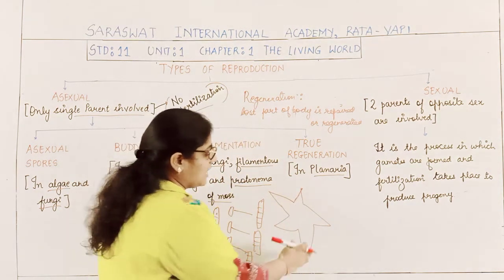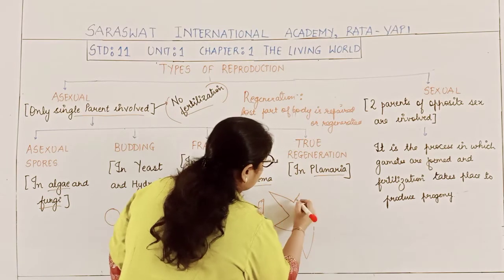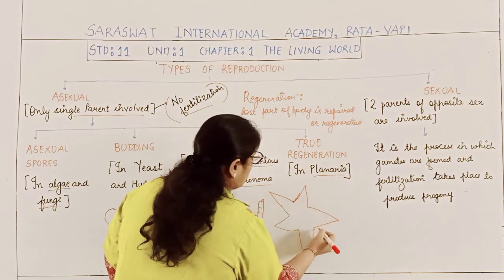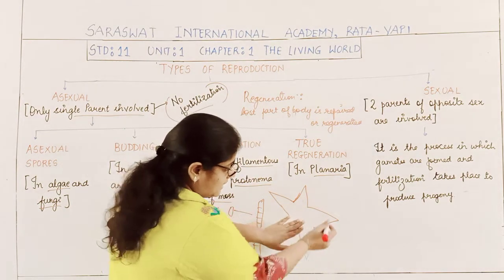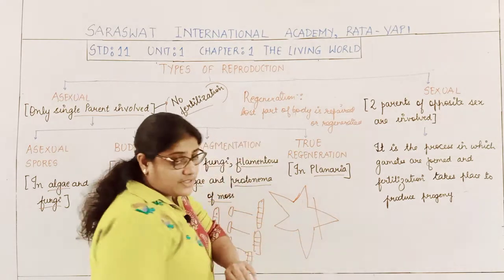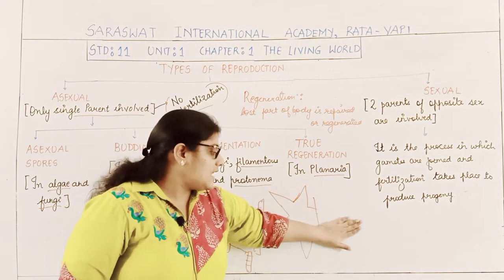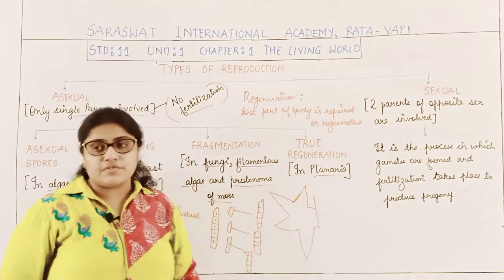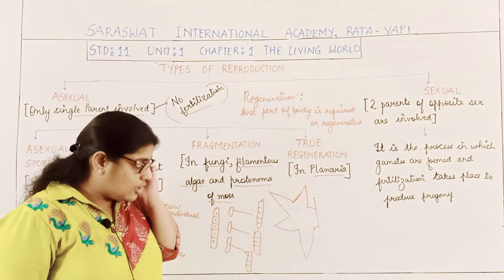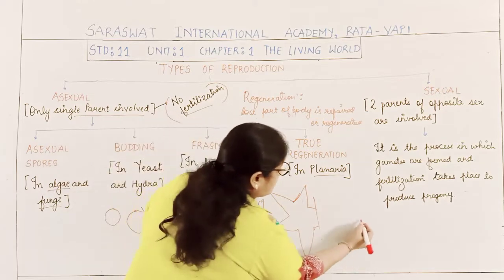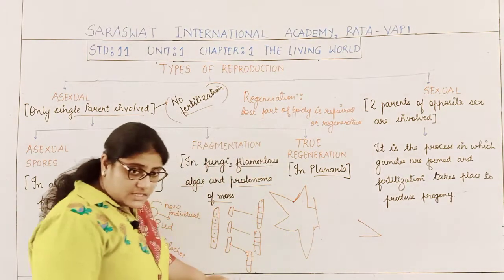This is a starfish. Now suppose this arm of the starfish has been lost. So this is the lost arm of the starfish.